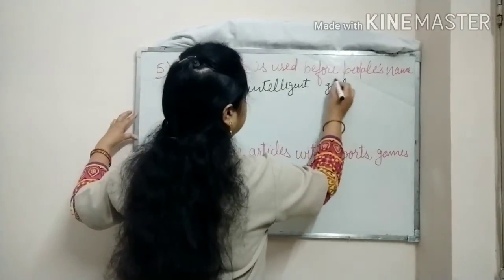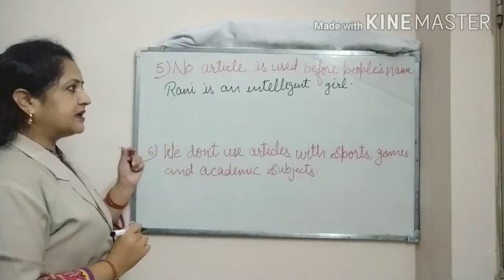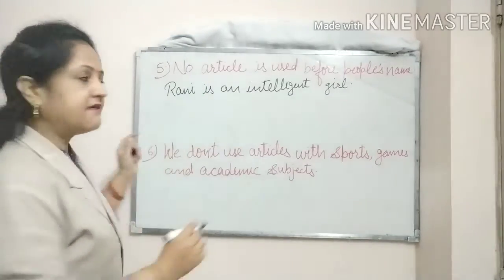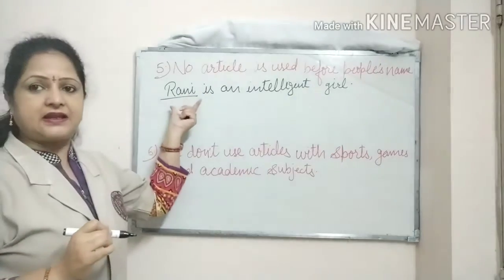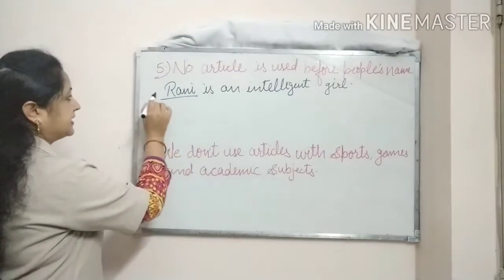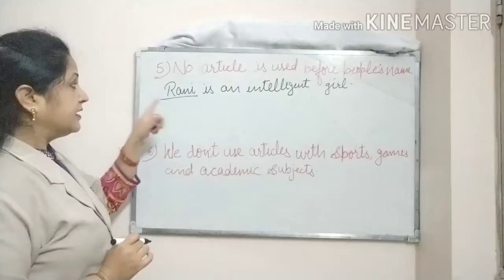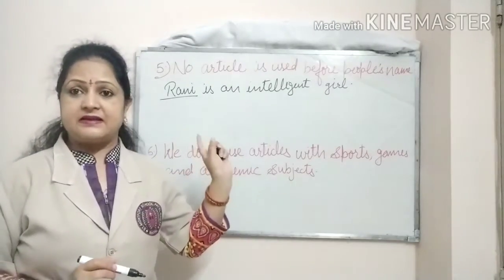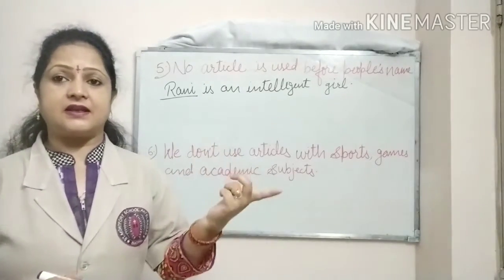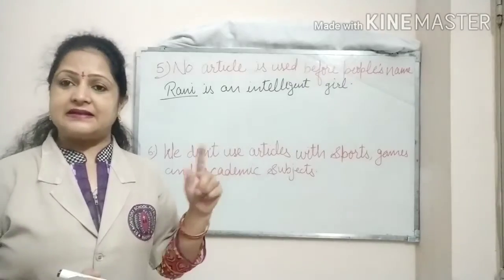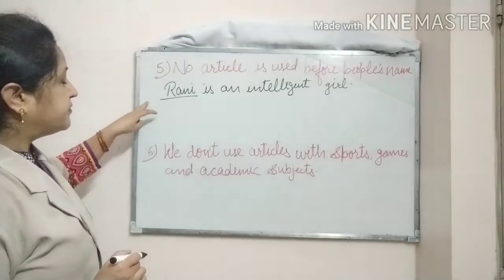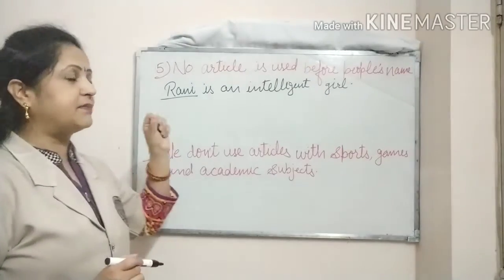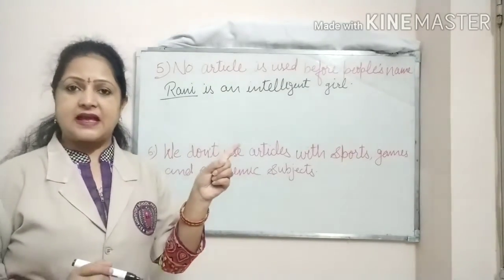Here we can see that I have written the name Rani, and before writing Rani, I have not used any article. So this sentence is correct. But if I write a Rani or the Rani, then the sentence will be wrong. So always remember that before writing the name of a person, we don't use any article.